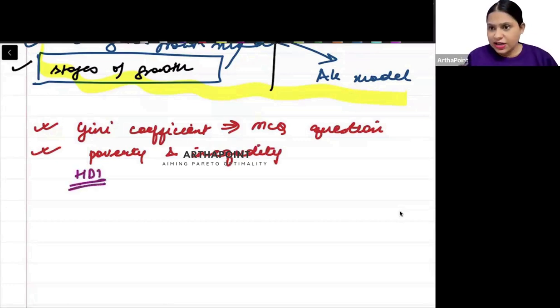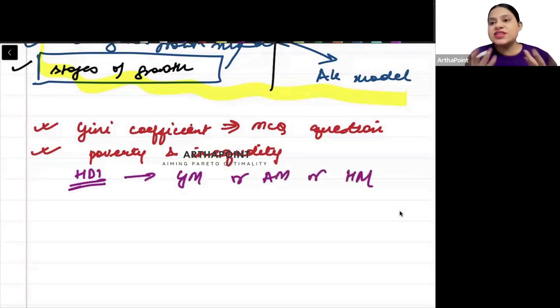They may not ask the calculation, but they can ask what the 3 indicators used in the human development index are. Or they can ask which is the right formula of the human development index. Do we find the geometric mean, or the arithmetic mean, or the harmonic mean of these indicators? So understanding the formula is important. Similarly, they can ask who introduced the concept of the human development index and in which year. So you have to be aware of these basic things.